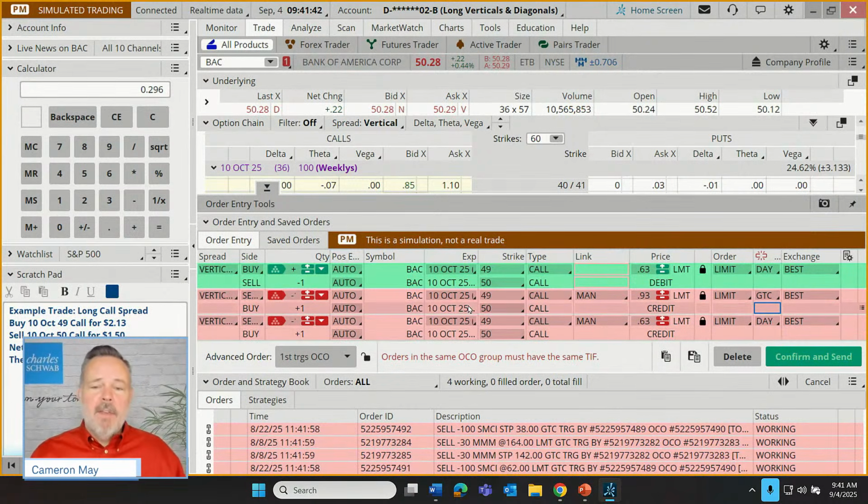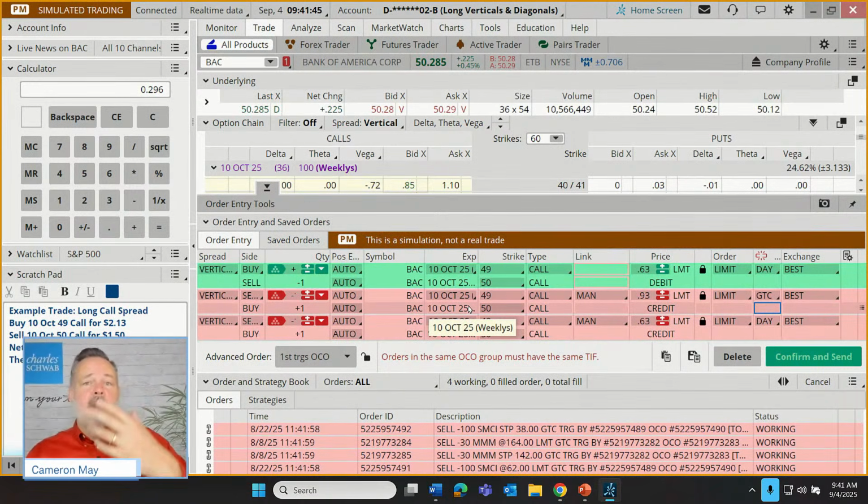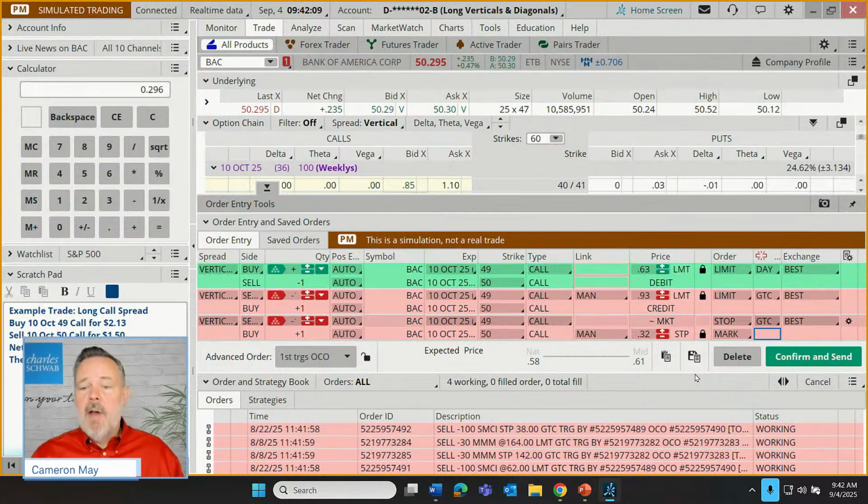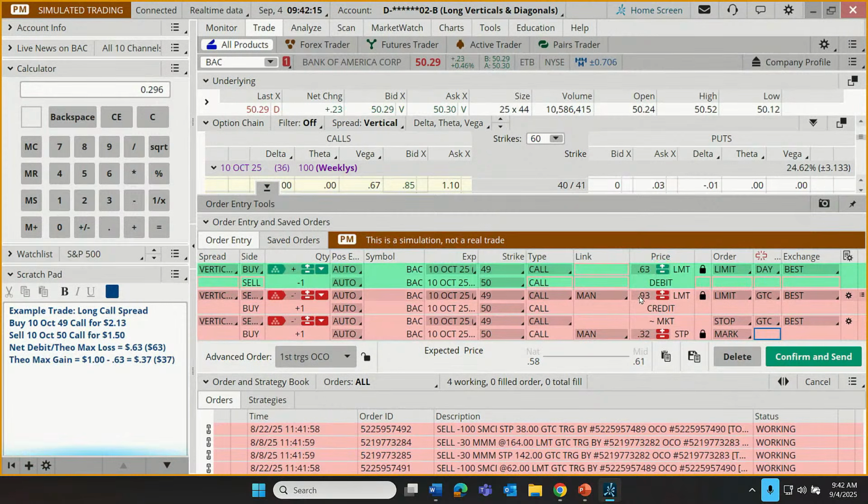Now, on the opposite end of the spectrum, if the stock is misbehaving, maybe the vertical isn't working out, maybe the trader doesn't really want to lose all of the 63 cents. What if they want to cut that by half? Well, half of 63 is going to be around 32 or 31. Let's put in a stop. How about we say 32 cents? Stop the bleeding. This trade's going the wrong direction. I want out. So here we are getting in for 63 cents, hopefully 63 cents or less. We'll take profits if we can get 93 cents or more, or we're going to cut our losses down at 32 cents. That's where our stop trigger is going to be.